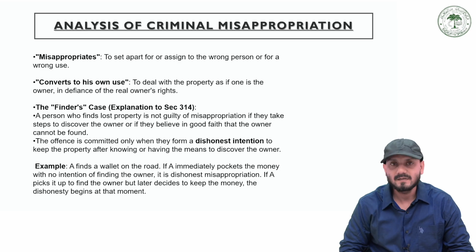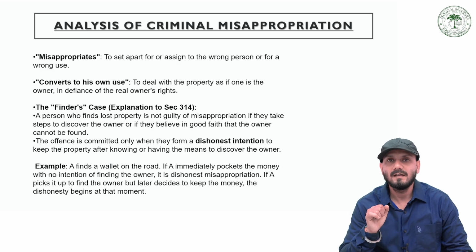There are certain properties, like if you see any note, any wallet, or any valuable item lying on the high road and you pick up that item, no offense is there.